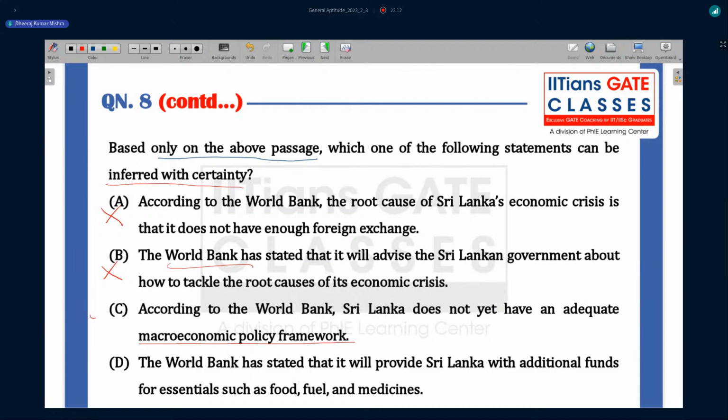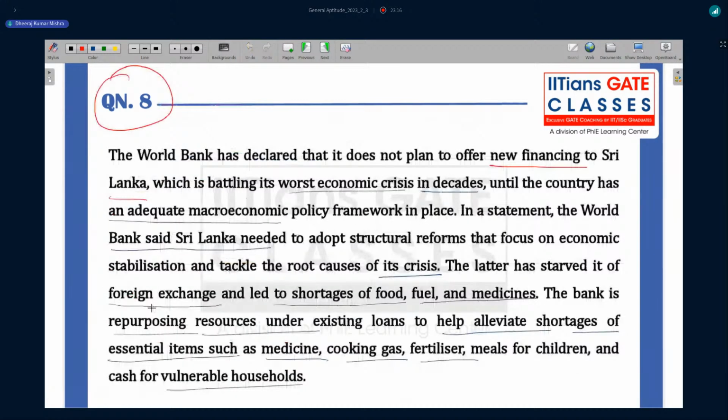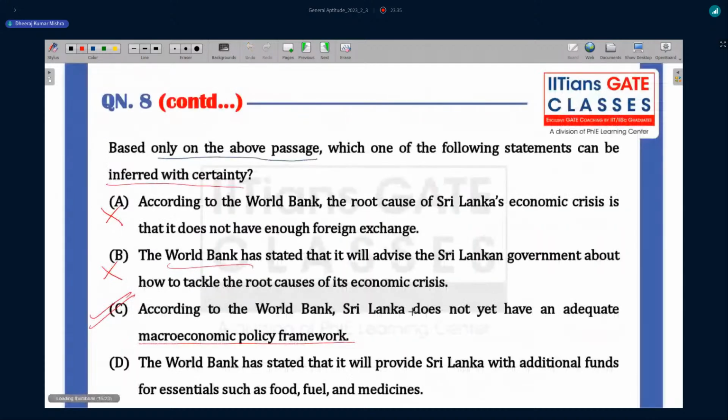This is the correct choice because you can see in the passage what they have mentioned here is that until the country has an adequate economic policy framework in place, they have declared that they are not going to offer new financing to Sri Lanka. So option C is going to be correct, and this other option is not correct. So option C is correct for this question, guys.